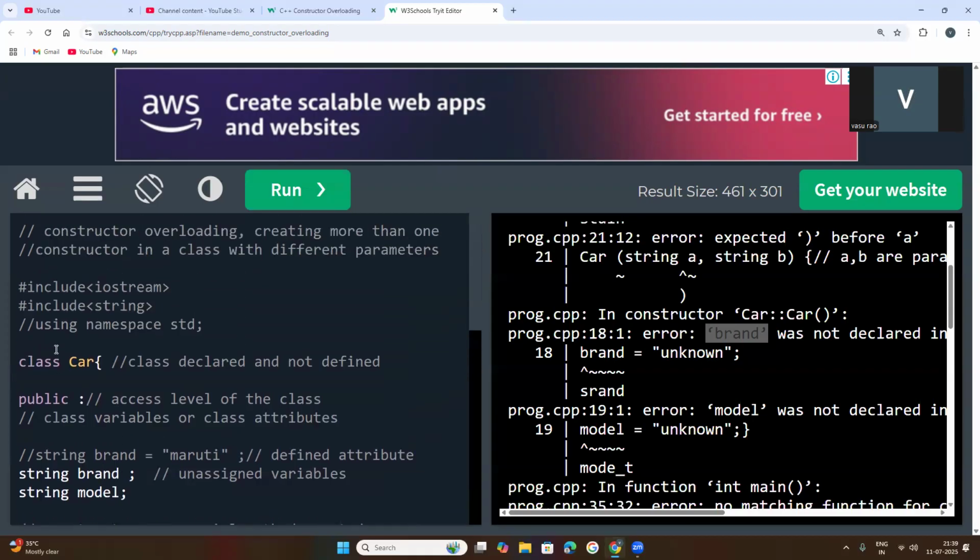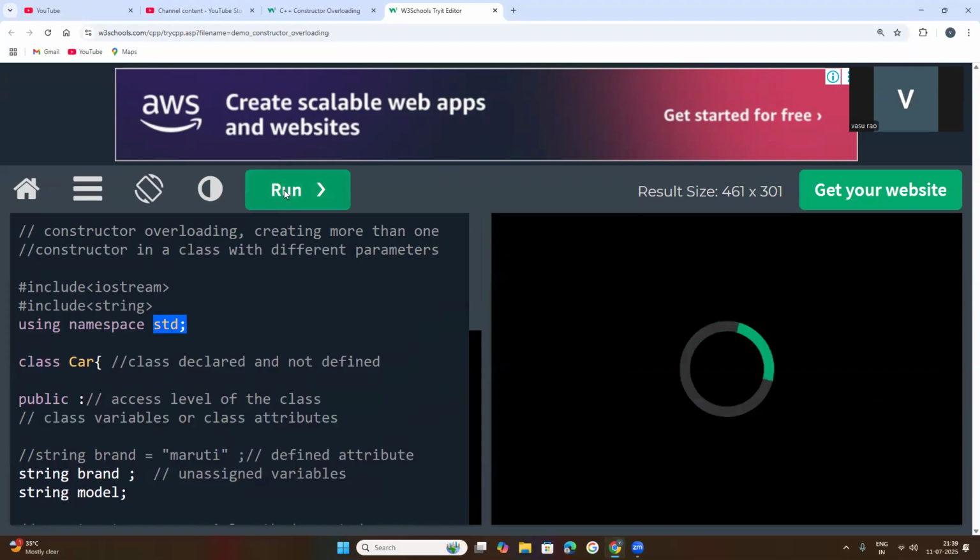I told you that this using namespace std, this standard library, is mostly used in C++ whenever you want to keep names for variables, methods, objects. That moment, this standard std library will be used to keep the names for all those variables, objects, and even classes.